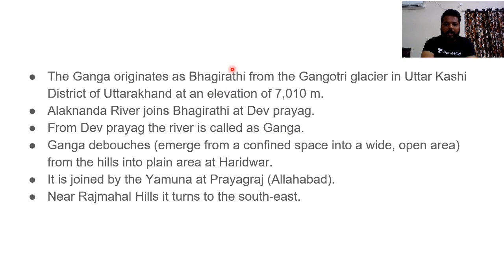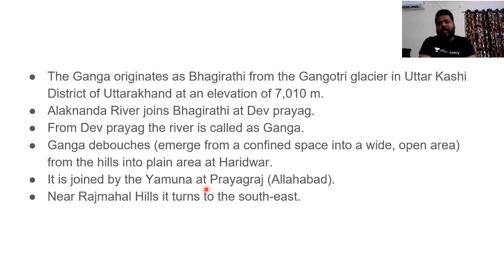Do remember Bhagirathi from Gangotri Glacier in Uttarakhand. Do remember Alaknanda River, which starts from the Badrinath region. And Ganga emerges from a confined place into a wide open area, from the hills into the plains, at the region of Haridwar. So generally, the Ganga originates from the Himalayan ranges, clear.